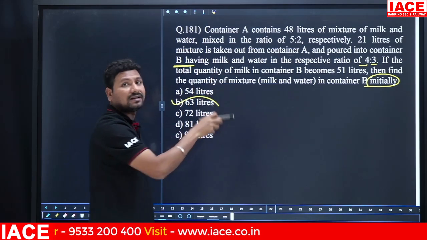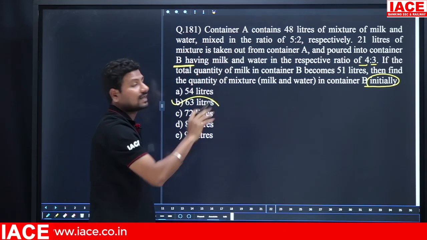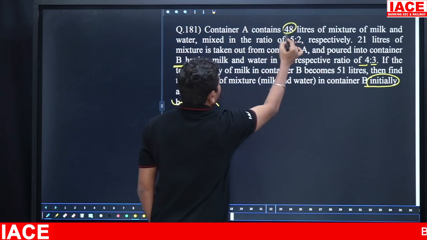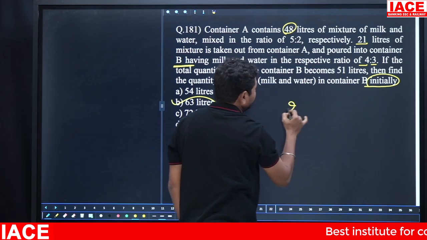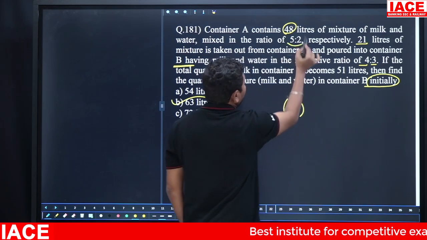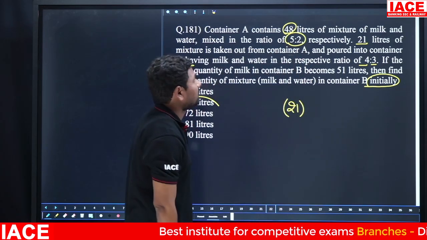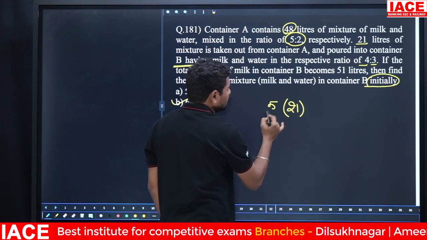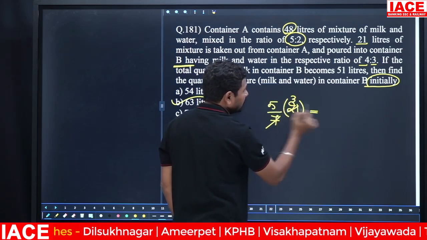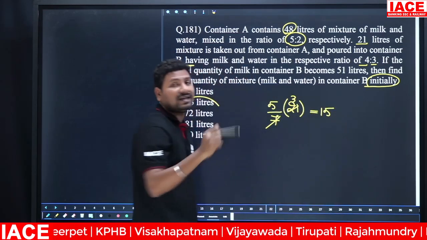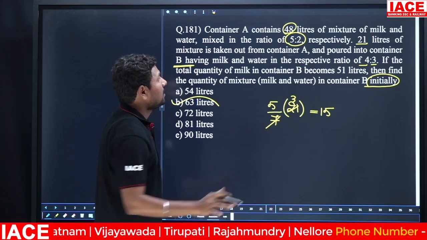Other than that, you can also calculate using the values given. Container A has 48 liters. Out of the 48 liters, you are taking 21 liters. In these 21 liters, the milk and water ratio is 5:2. The milk portion is 5 parts out of 7 parts. 7 times 3 is 21, so 5 times 3 is equal to 15 liters. 15 liters belongs to milk.